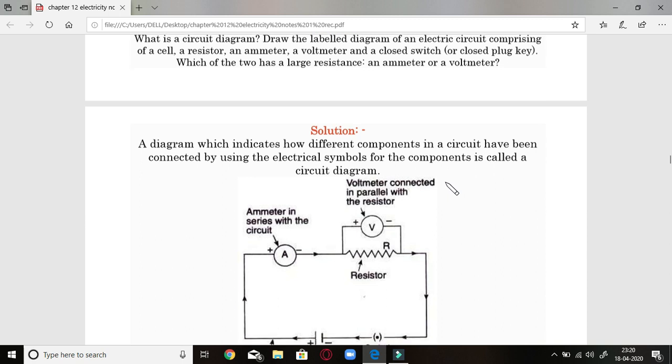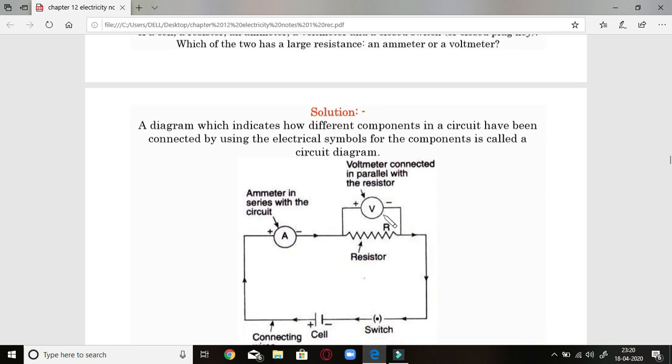Now the components we are asked for, we put them like this. First we put the cell with plus and minus sign, then a switch should be near it, then a resistor, and then in series an ammeter. Parallel to this resistor a voltmeter is applied. Wires are shown, and always show the direction of current from the positive terminal of the cell toward the negative terminal.